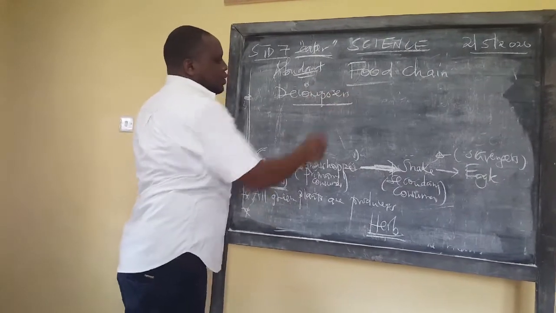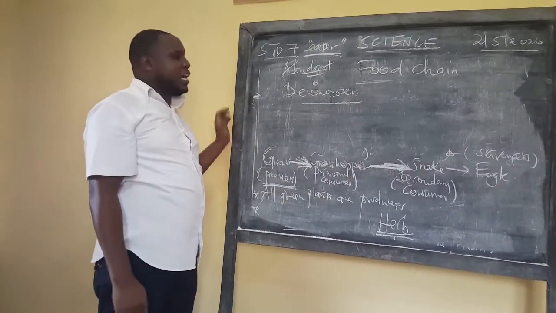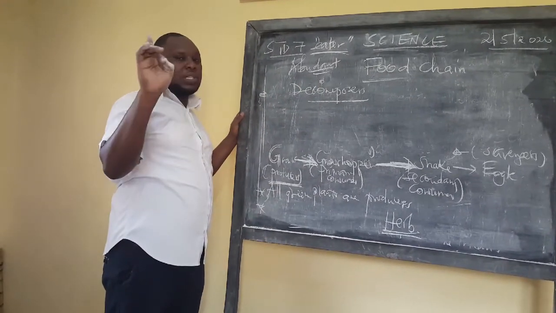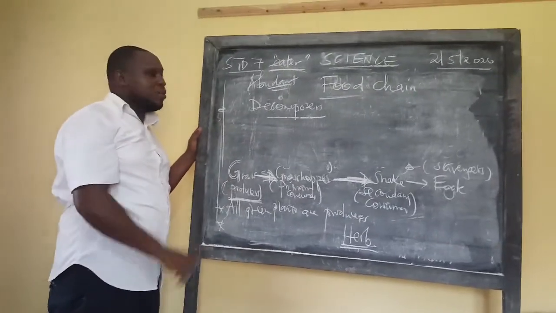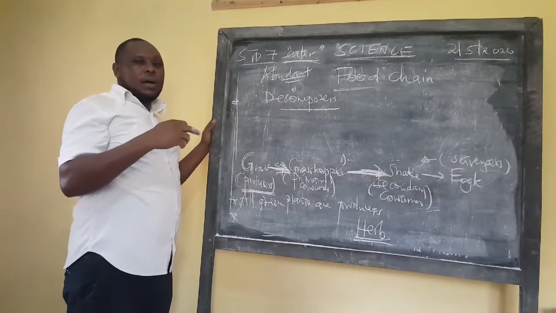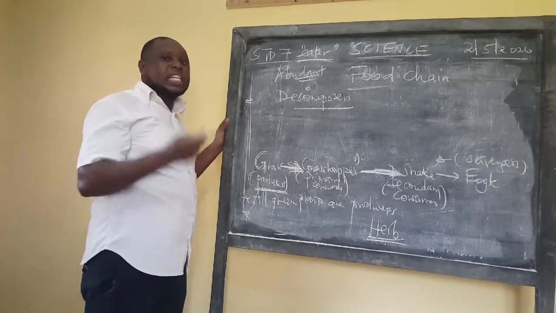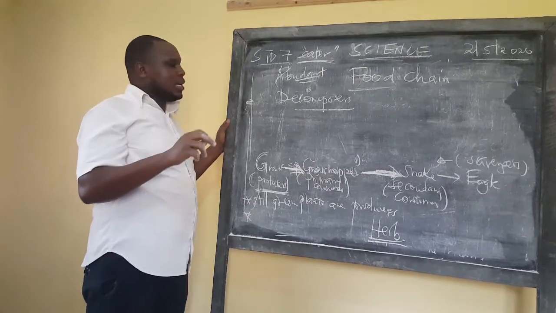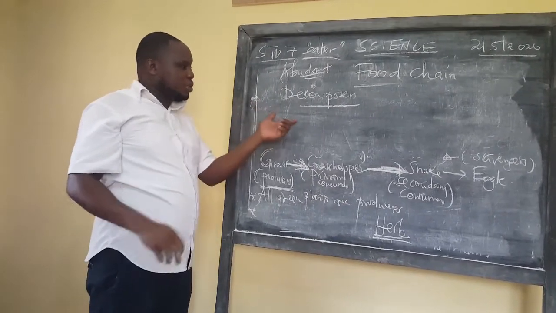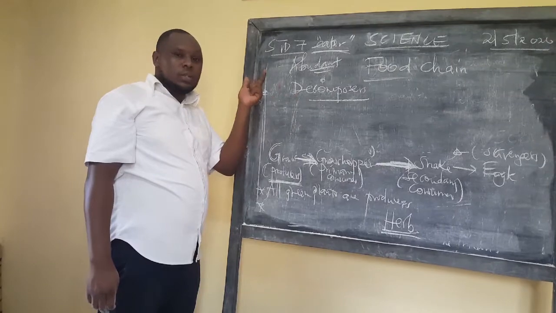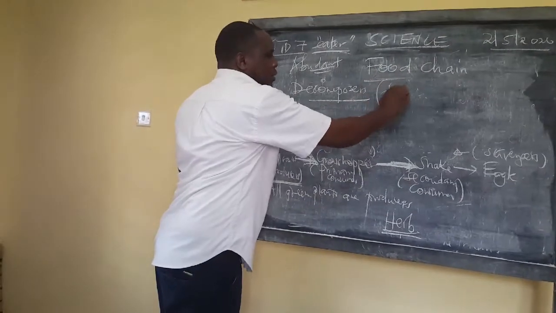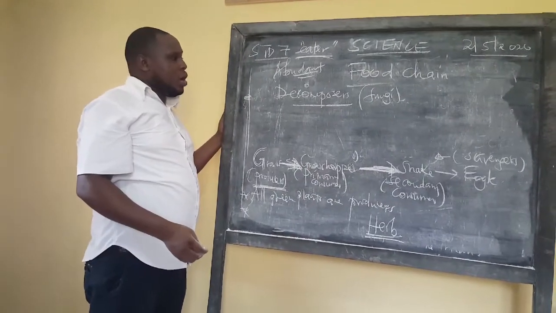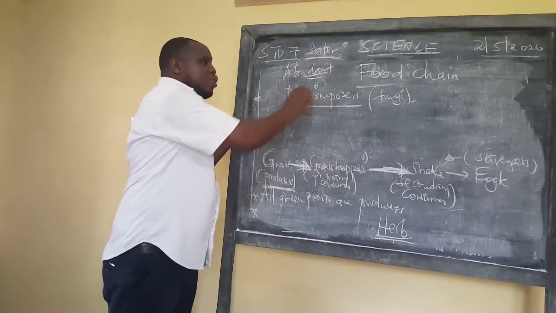Lana, when we were talking about the dependence between plants and animals, somewhere I talked about decomposition. If I did not talk about it, then I'm going to talk about it here. After a plant or an animal dies, it needs to be decomposed. It needs to decay and rot. And the ones that are responsible for this decomposition are the fungi. That's the bacteria and all that. All these are responsible for decomposition.